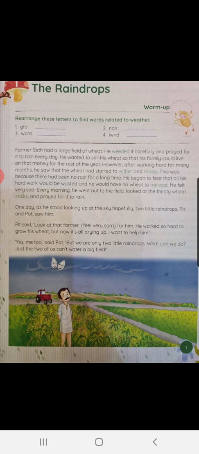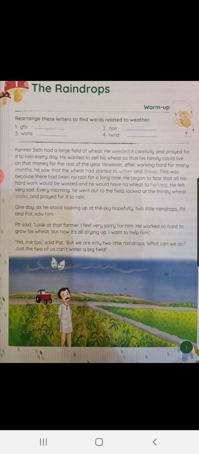Pit said, "Look at that farmer. I feel very sorry for him. He worked so hard to grow his field. But now it's all drying up. I want to help him."